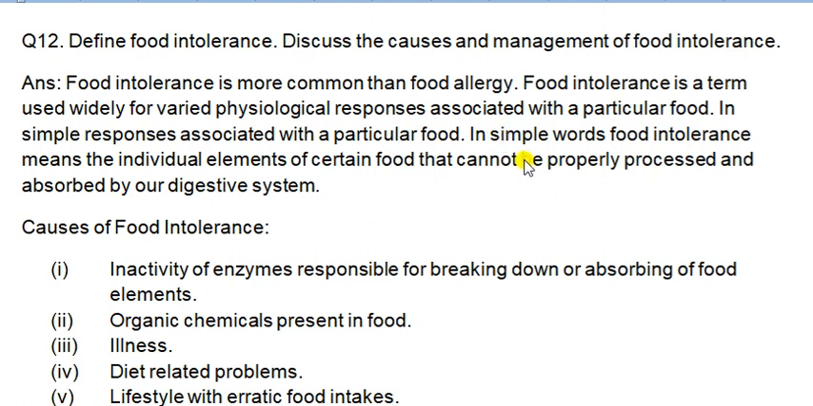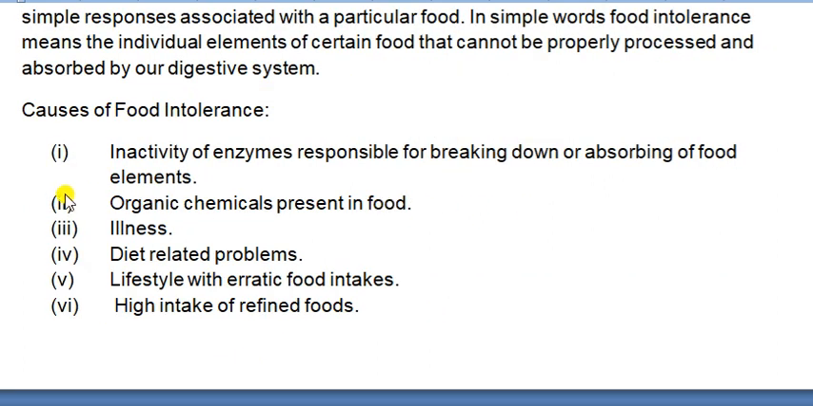Or we can say in simple words, food intolerance means the individual elements of certain foods cannot be properly processed and absorbed by our digestive system. There are a few causes of food intolerance. There can be different causes in different persons, right?